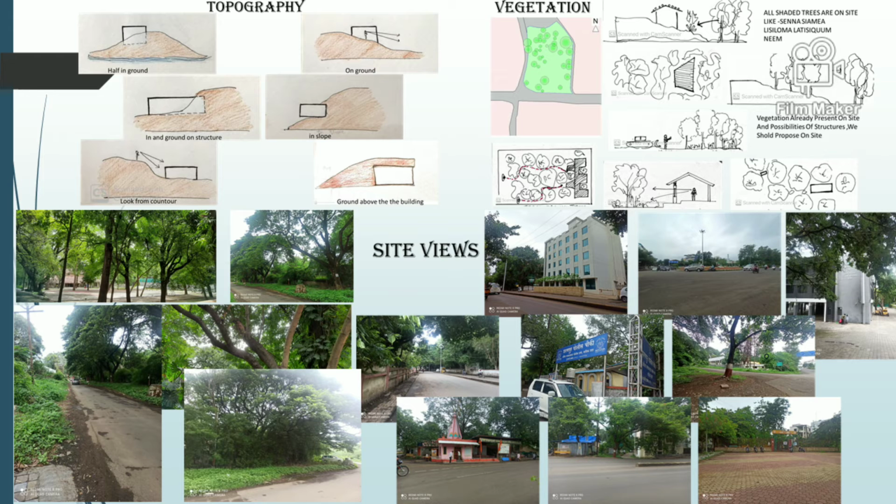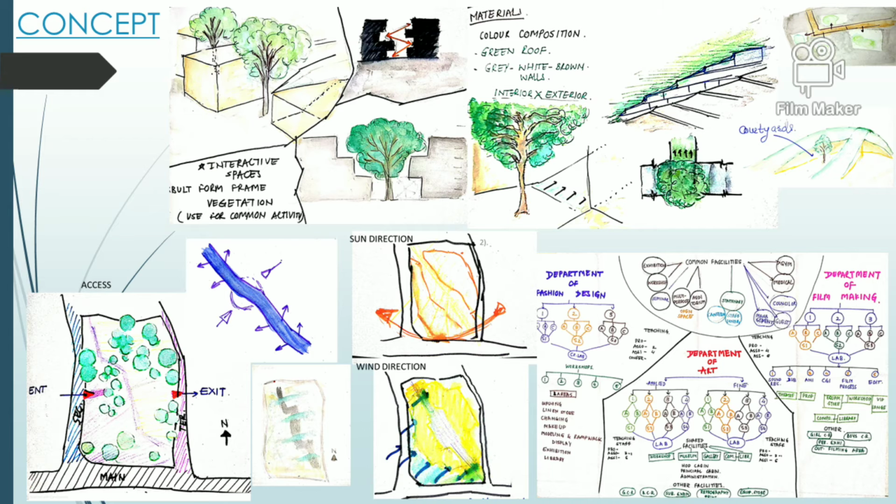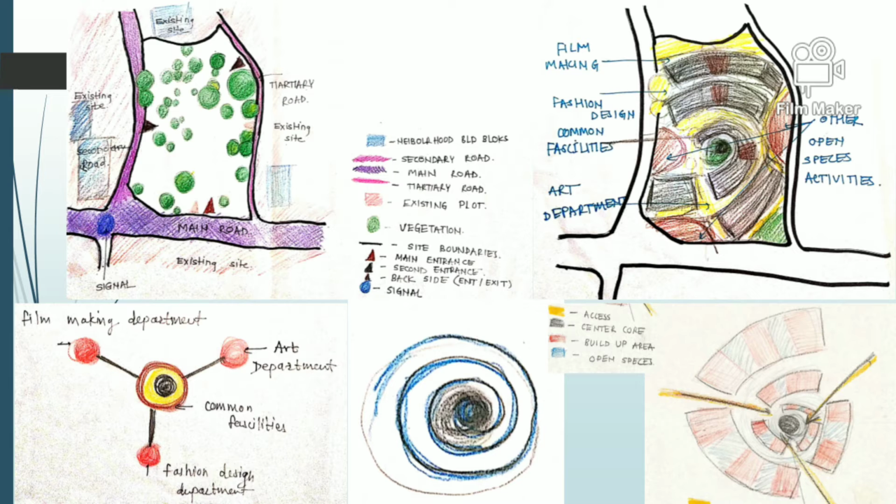After the case study and the site analysis, I derive my design on the basis of vegetation. I want to shape my building by tree shape. We can see in the section sketch: placement of the building is around the tree in plan and in section. The shape of the tree decides the building shape. It creates more interactive spaces. I want to show connection between interior and exterior spaces. I want to connect them.